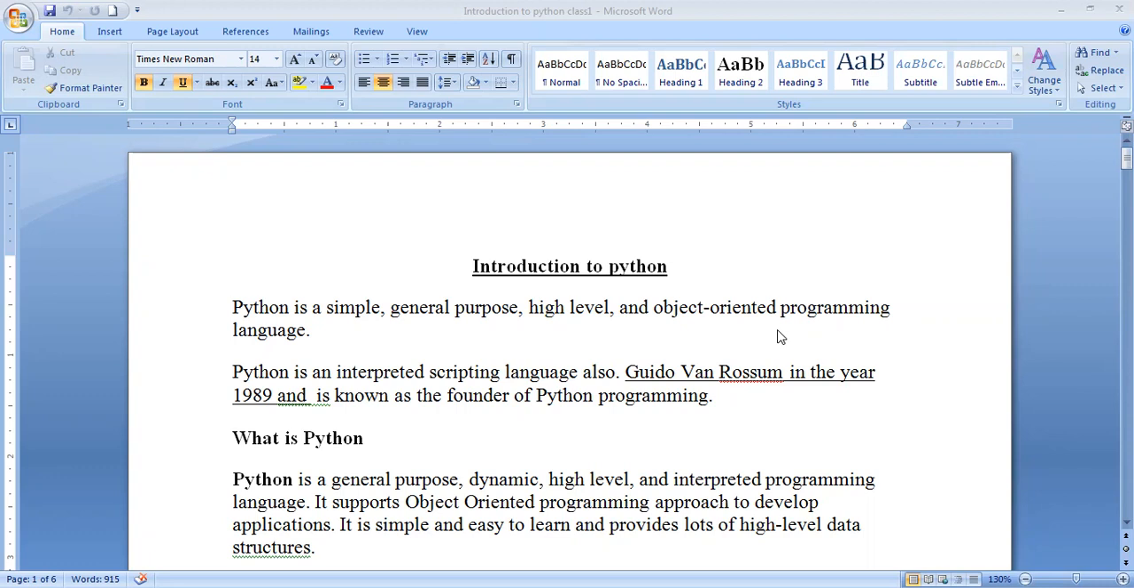And Python is nothing but an interpreted scripting language. Why is it called a scripting language? Because it supports JavaScripts. A number of scripts will be provided, and the Python language is written in the English language.